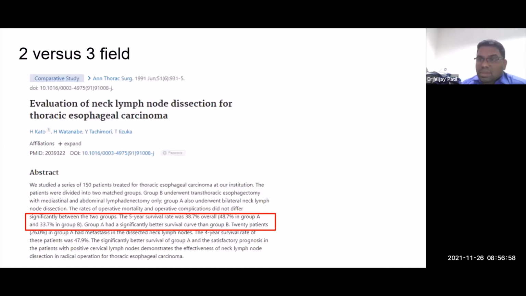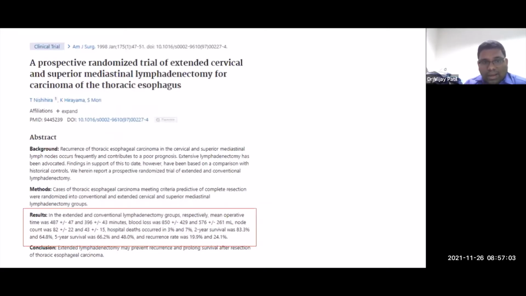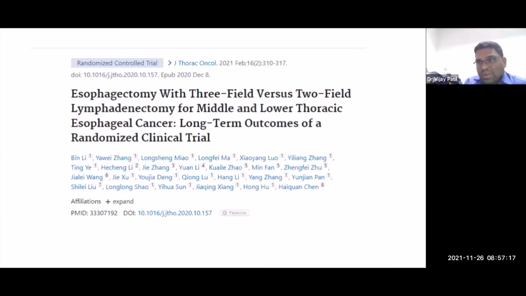Prospective evidence suggested that it may improve, which was basically from the 90s and '98, and that showed that extended dissections of the lymph nodes led to higher blood loss, longer operative time, higher hospital deaths, and maybe they have a benefit on overall survival. But there is good randomized evidence which has come up now. In fact, I'll be showing you from Binley, published in JTO in February 2021, which gives the long-term results of a 3-field versus 2-field dissection which have been done for lower thoracic cancers.